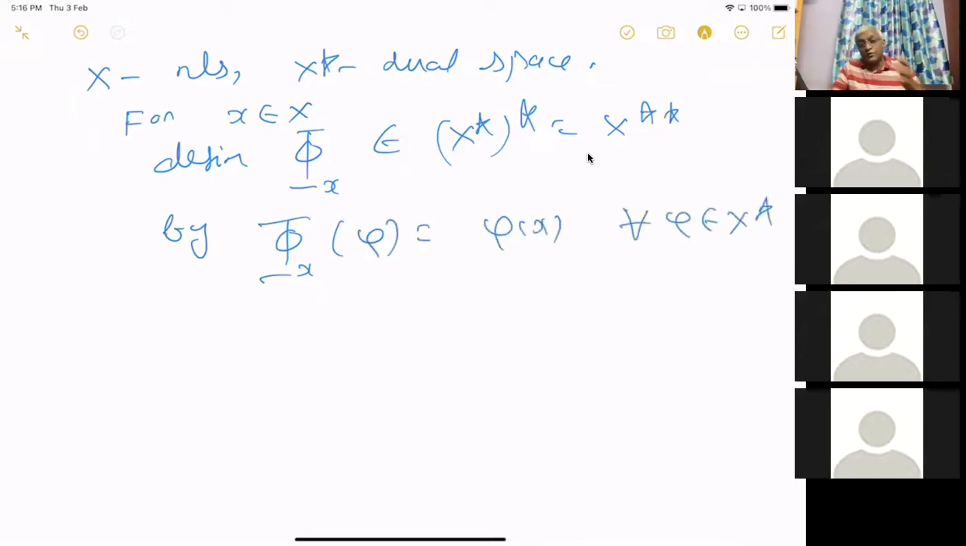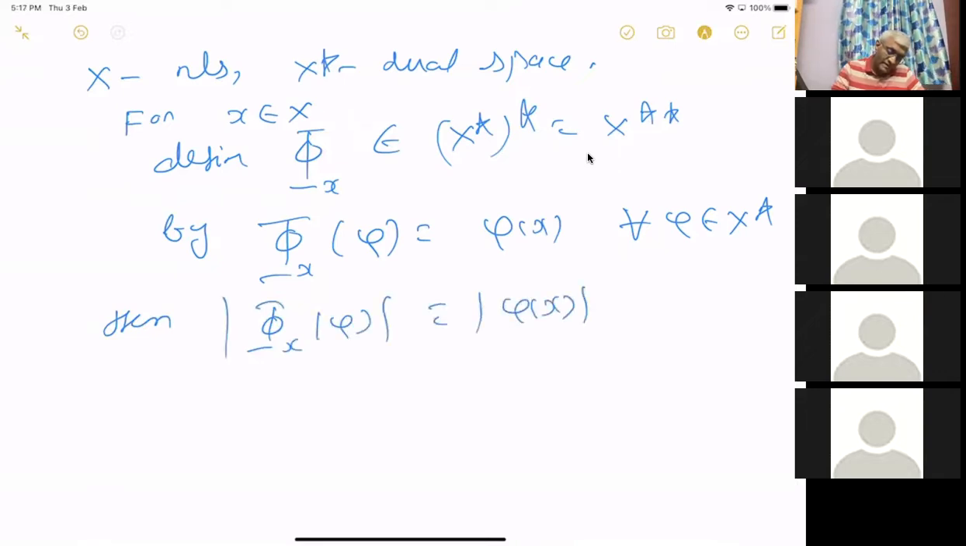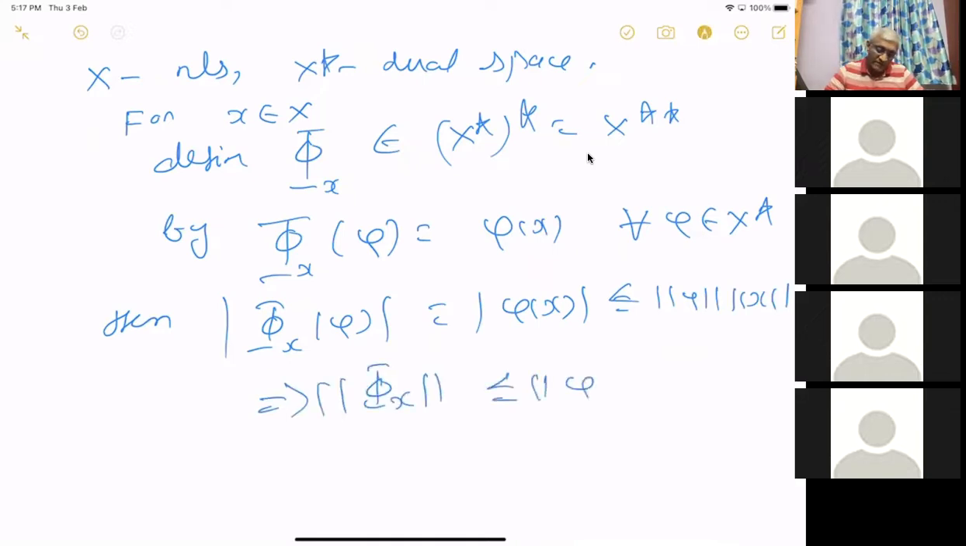Okay. So this is just the evaluation functional. You can define a linear functional on X star. I have to show that it actually belongs to X double star, which is trivial. So mod of script phi x of phi, equal to mod of phi of x, is less than or equal to norm phi times norm x. So norm of script phi x as a linear functional is less than or equal to norm x.